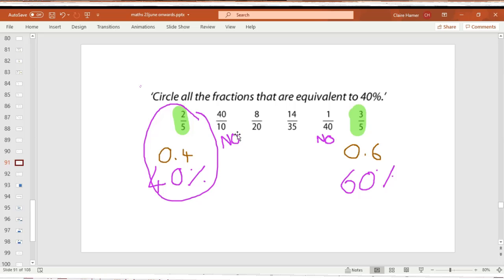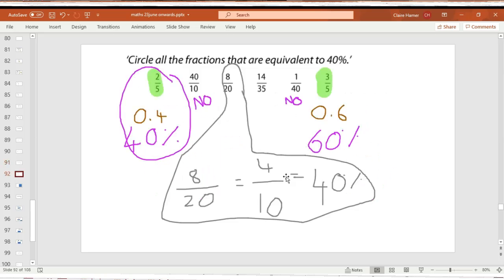So it's not that one, it's not that one, it's not that one. Now investigate these two fractions. Pause the video and have a go yourself, and then I'll show you some workings on screen afterwards. Right, 8/20. I know that 8/20 equals 4/10 because 20 divided by 2 is 10. 8 divided by 2 is 4. So that's another point for me.